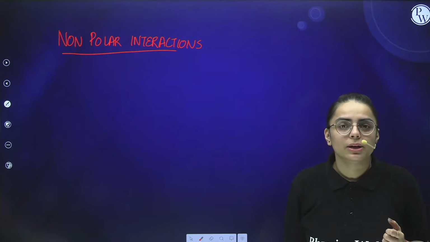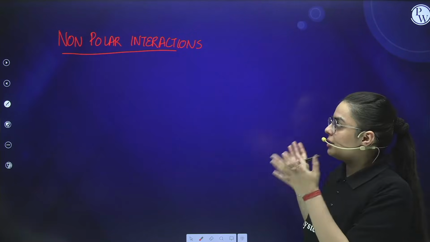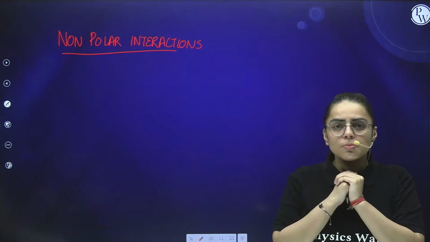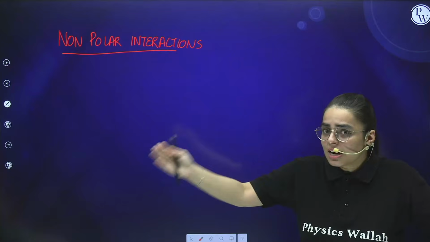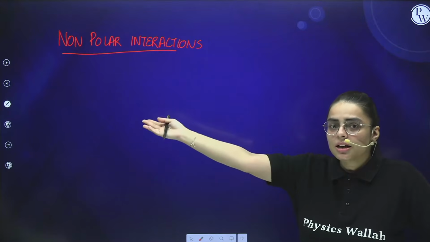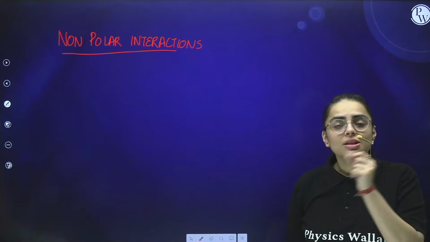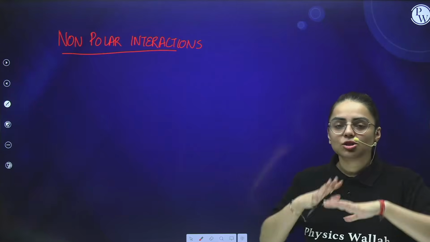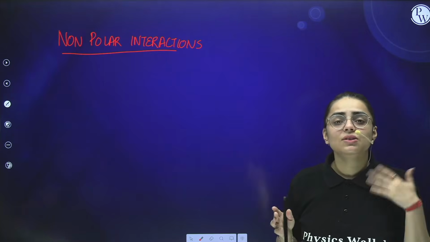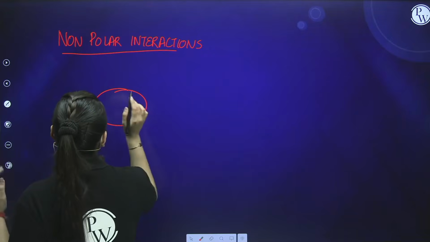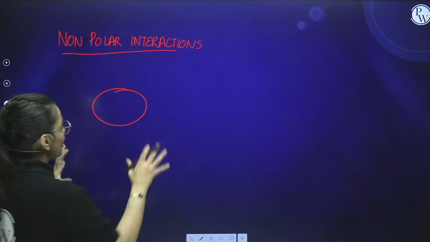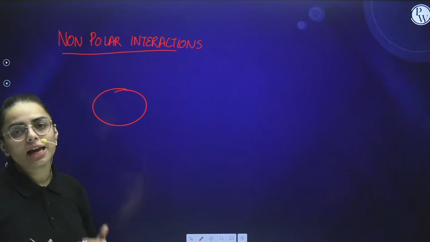Benzene is a liquid, but it comes under the category of non-polar interactions. But you said non-polar are the ones which are gaseous only, because they are at a far more distance, as we have seen in the assumption. How does this arise in benzene? How do we see the interaction in benzene? We know that an atom contains a nucleus and electrons. The interaction occurs in such a way that temporary dipoles are created.